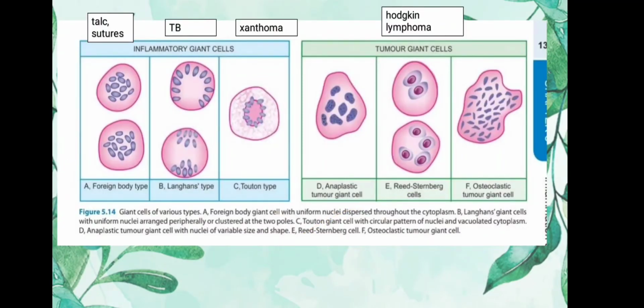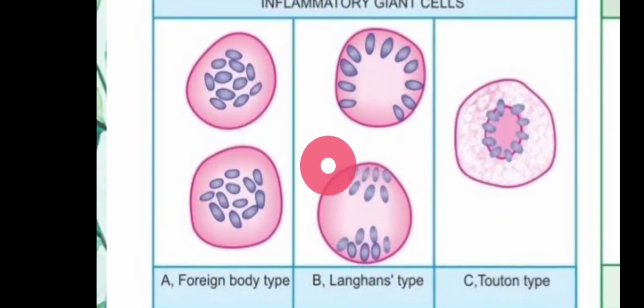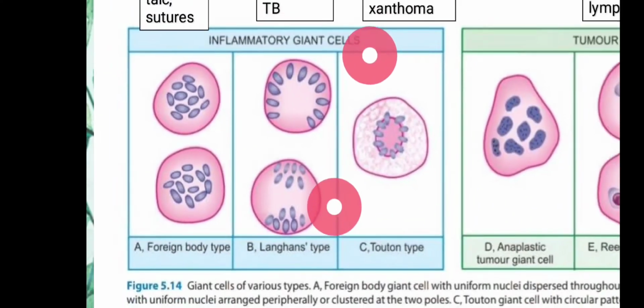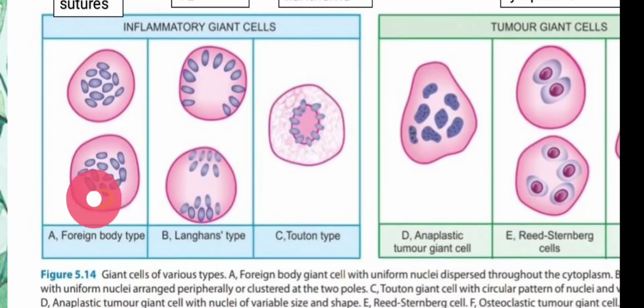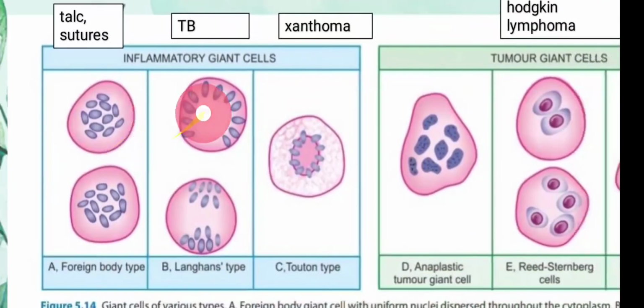Now giant cells are also of many types. For example, they can be foreign body type, in which there is haphazard arrangement of all these nuclei. What I mean is they are present everywhere, like here and there. So this is mainly seen in talc and sutures.